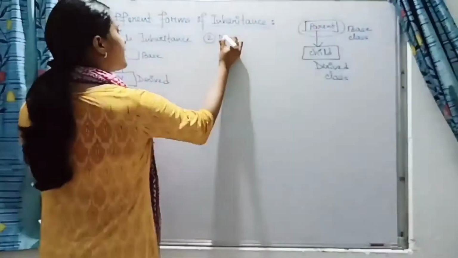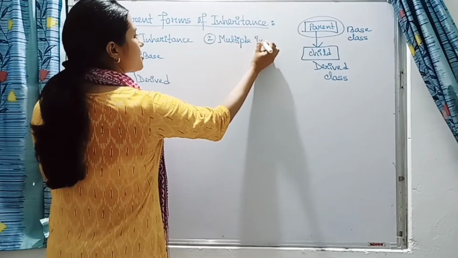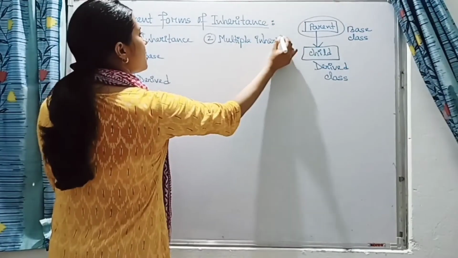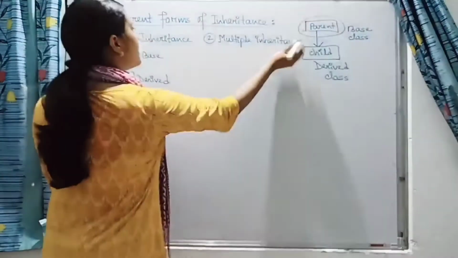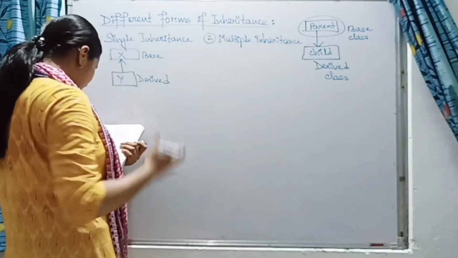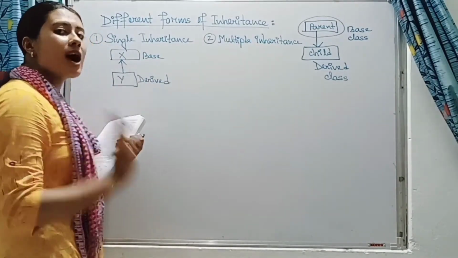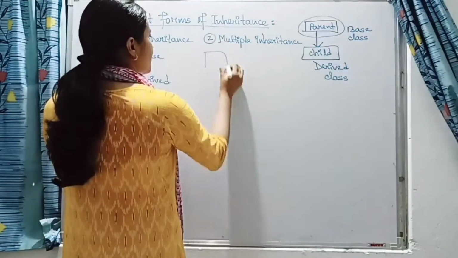Second one is multiple inheritance. Multiple inheritance means what? There will be two or more than two base classes, but only one derived class will be there. Let us take an example.